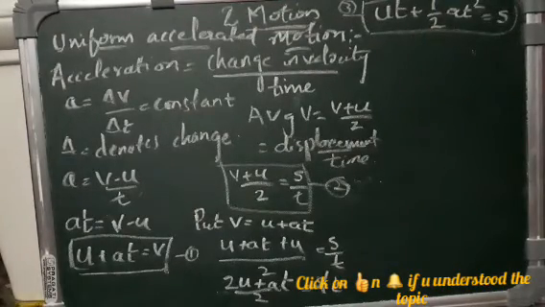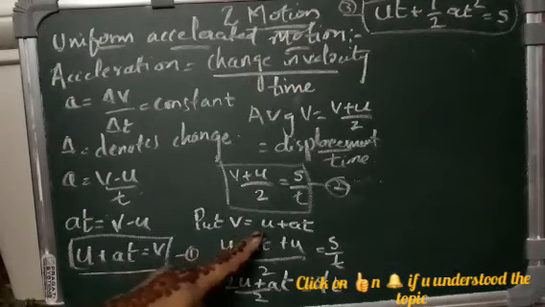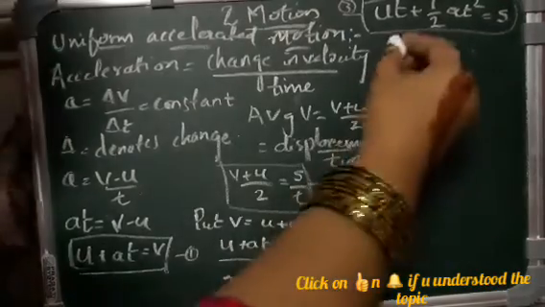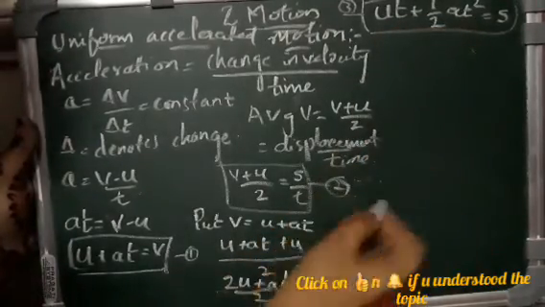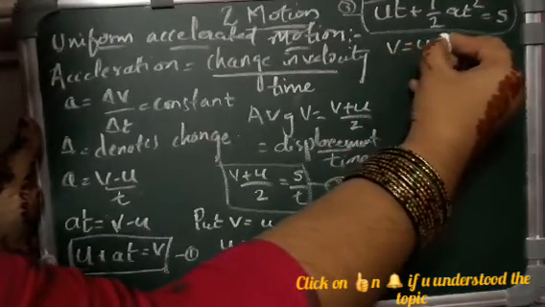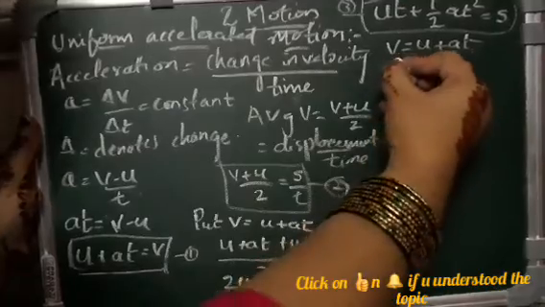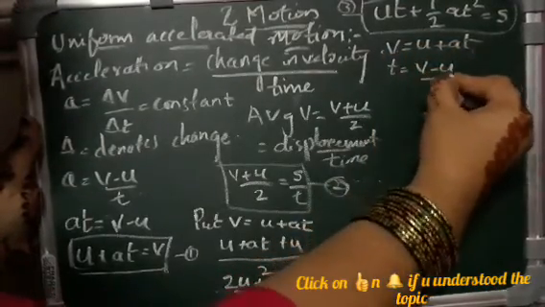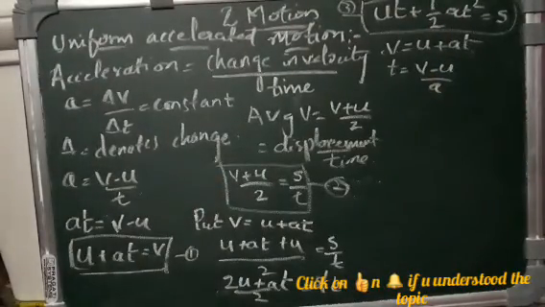From the equation v is equal to u plus at, we get t is equal to (v minus u) by a. So we will take this value of t and substitute it in the equation, and then see.